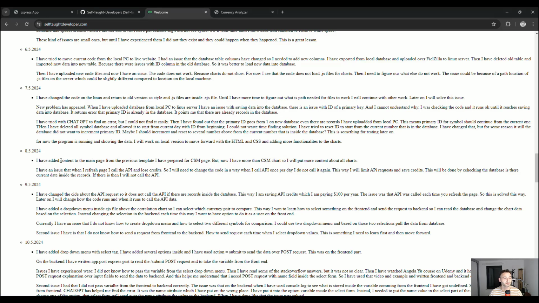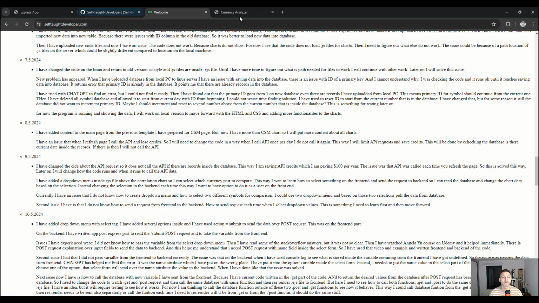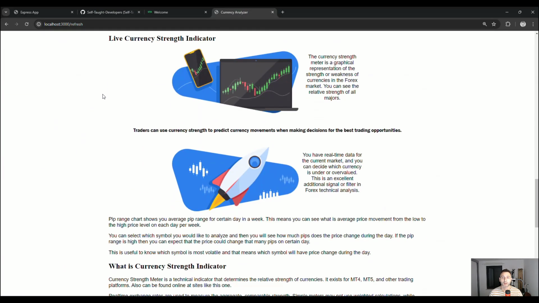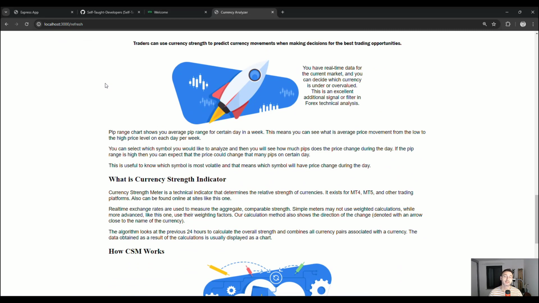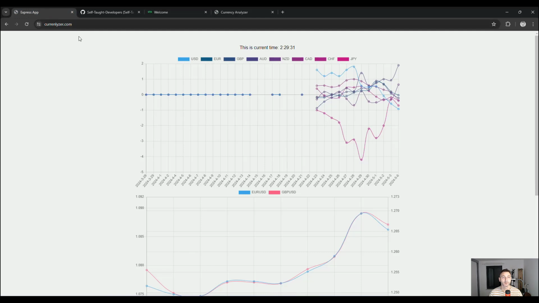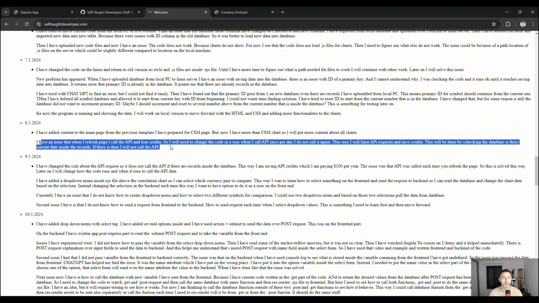Then the next issue, let me check this one. Okay, the goal was, you can check that here. This is the local version. I have added some of the content down below. This is something I prepared at the start of the project, when I was working on the local machine and on the content, preparing how the website would look after I made the currency strength meter. So I have put all this content inside Kernelizer, and after that I had an issue, and that issue is visible here: when I refresh the page, I call the API and lose credits.